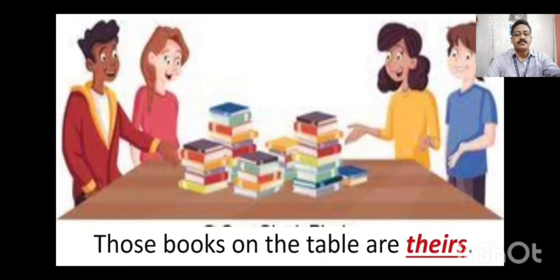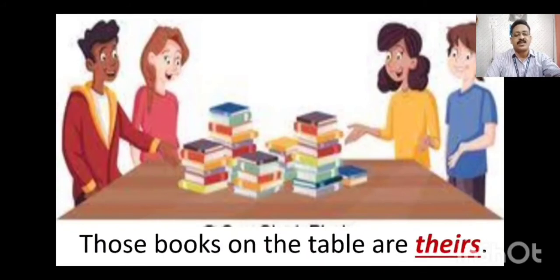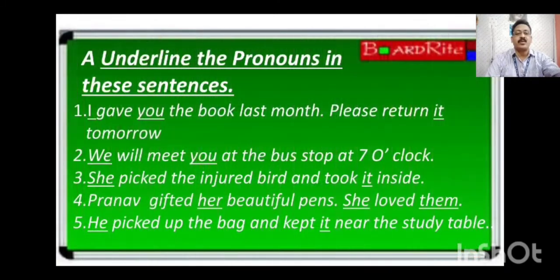Here, those books on the tables are theirs. Here we can show you that when you want to say something about a plural noun, here you can see a group of children are standing in front of the table along with the books. So to show that they are more than one, you have to use their. Theirs shows that the books on the tables belong to them. Those children who are standing there, the books belong to them. So those books on the tables are theirs. Theirs is a possessive pronoun. Now comes the exercise part of the lesson.